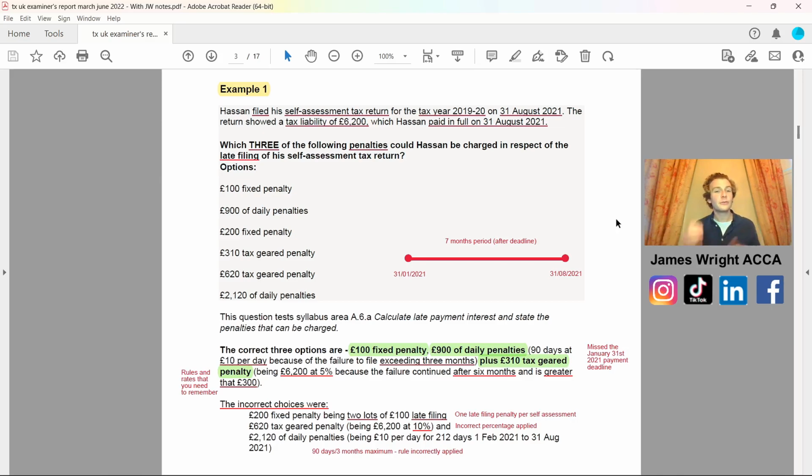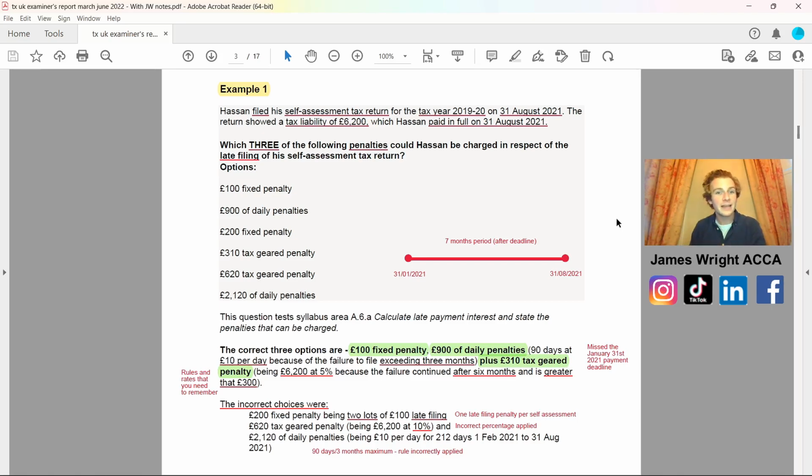Now, this actual external examiner's report is for the 2021-2022 tax year, but nevertheless, if you're doing another tax year, these are still going to be relevant because it goes through the exam technique, and then you can apply just the different allowances and rates. So be sure to stay to the end and take down some notes.